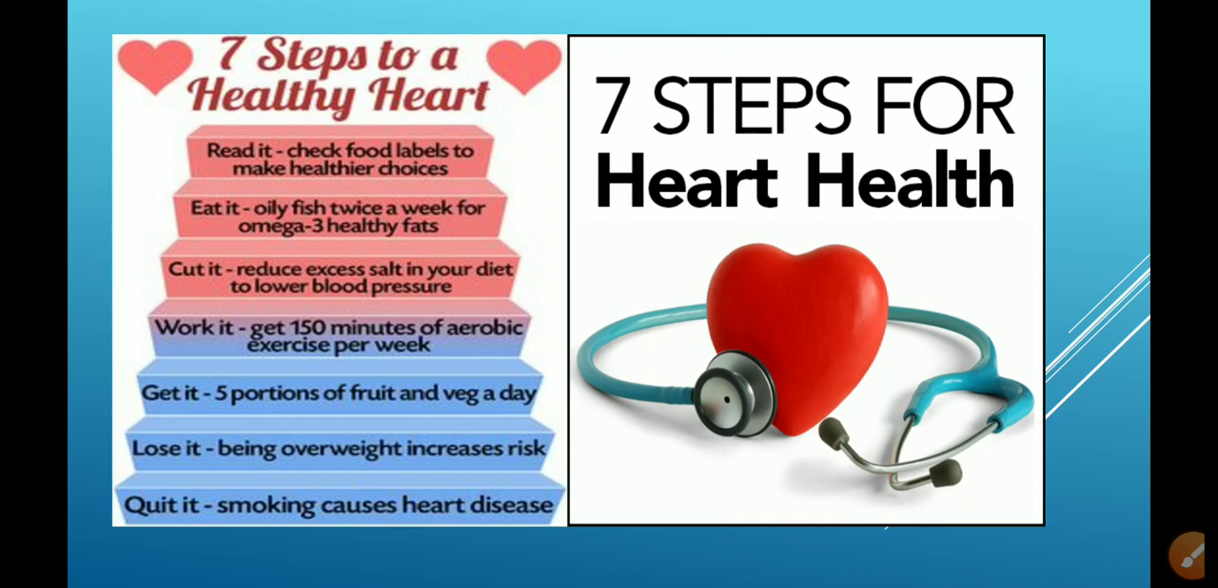We should work out for 150 minutes of aerobic exercise per week, preferably on daily basis if you can do, and if you cannot do, then alternative basis, not for a week in a day. Next is whatever meal we are taking, out of those meals, the 5 part of the meal should be fruits and vegetables in a day. 5 portion of fruit and vegetable a day is compulsory, because fruits and vegetables contain high amount of fiber, which makes the heart healthy.